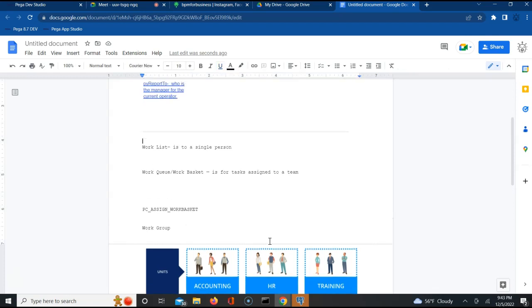Work list is individual. If each one of you has a work list for today, a task list for today, it is individual. A work basket is a basket to which your team is assigned, in which tasks come and fall, and then the operator can pick that up and work on them. Same way, there is a work group.